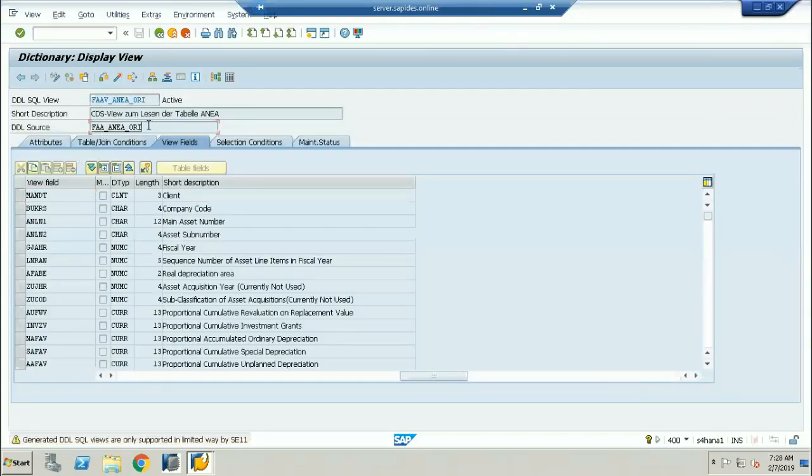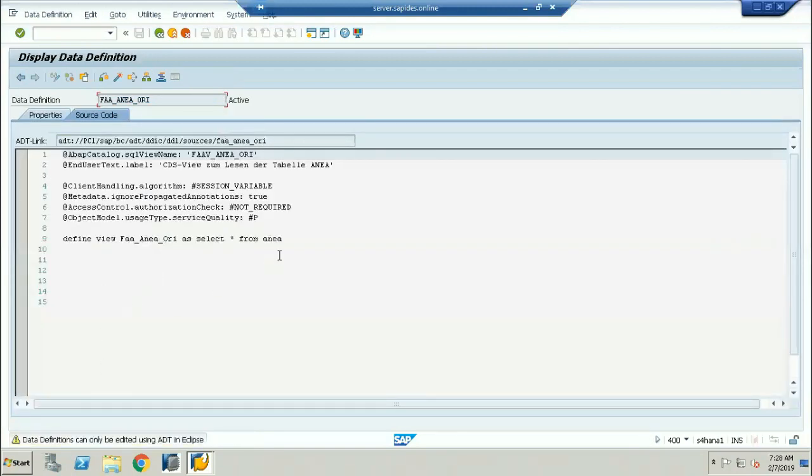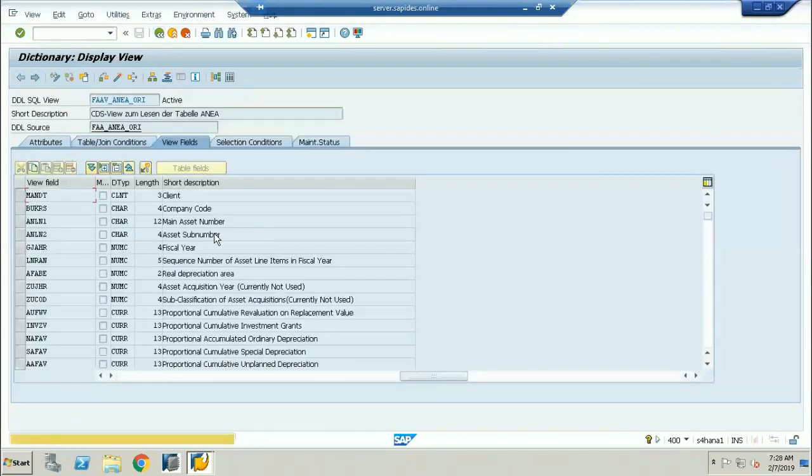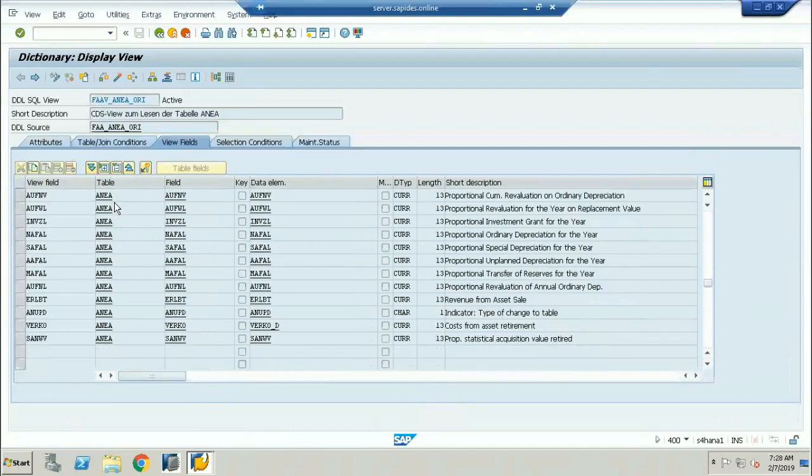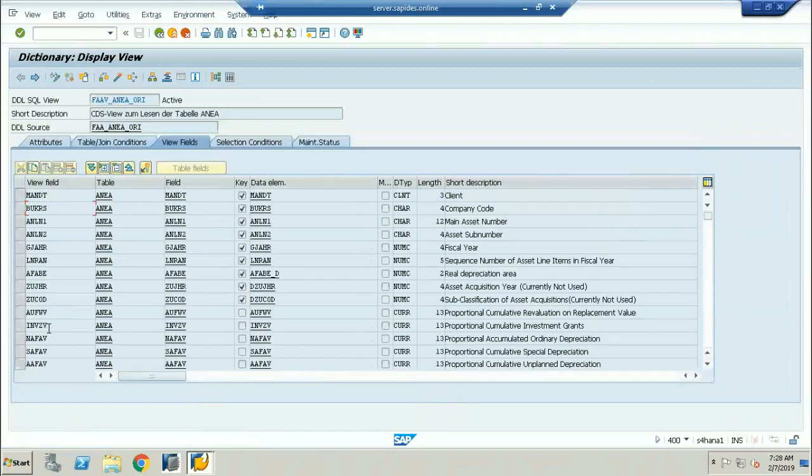And if I go into the DDL source, if I double click on it, I'm not going to give only a few fields. I'm going to give the access to all the fields which are available in the ANEA from today. So what are those fields? These are the fields. If you go and see here, these are the fields. Now you can go into the original table and you can read all the fields, not only 1 to 5 fields, whatever fields are available in the ANEA table, all the fields can be read here.